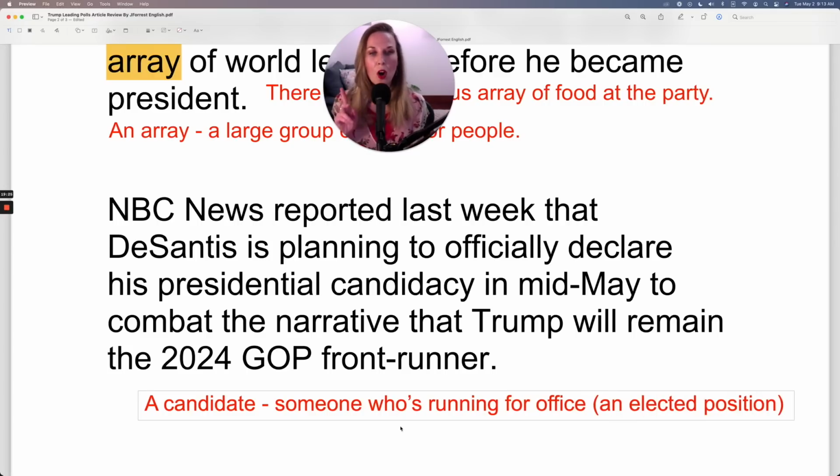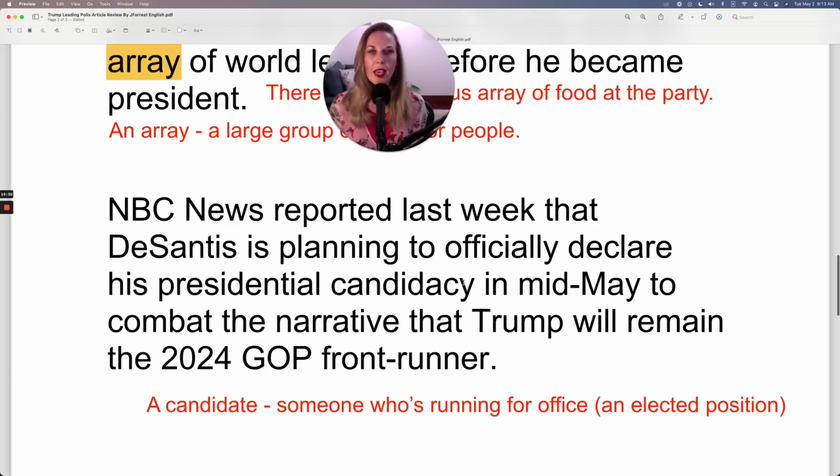And remember our verb, you run for an elected position. So candidacy is just the form of the word candidate. So presidential candidacy, and you declare your candidacy, which simply means DeSantis officially says, I am running for president.